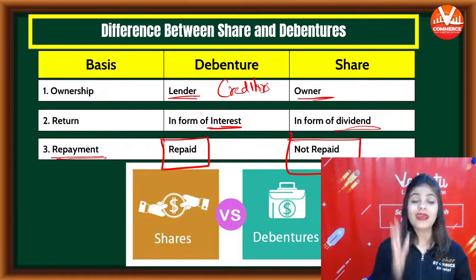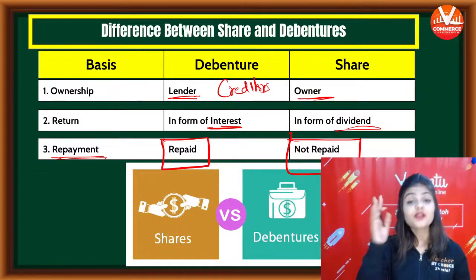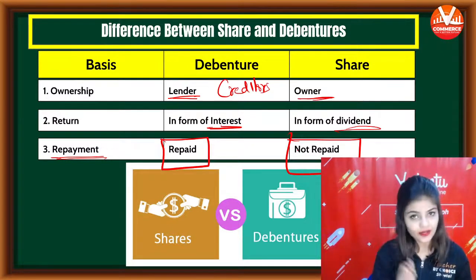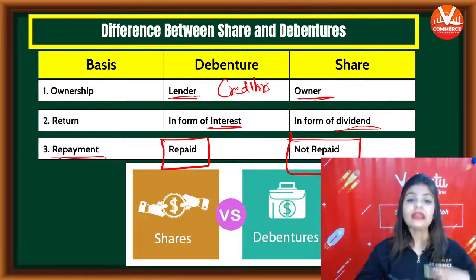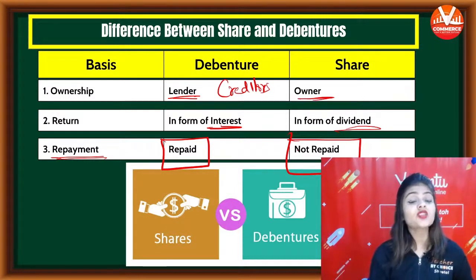Ownership: debenture holders are creditors, shareholders are owners. Then debenture holders will receive interest, shareholders will receive dividend.